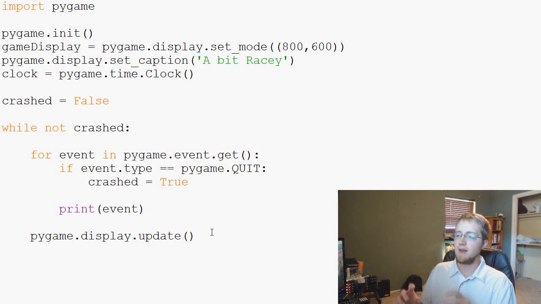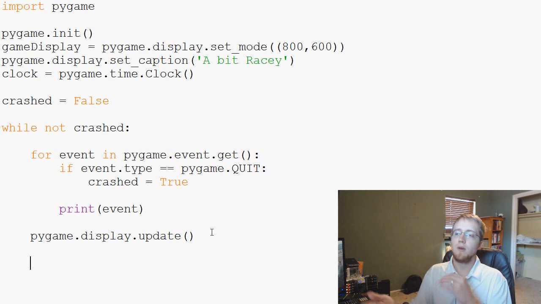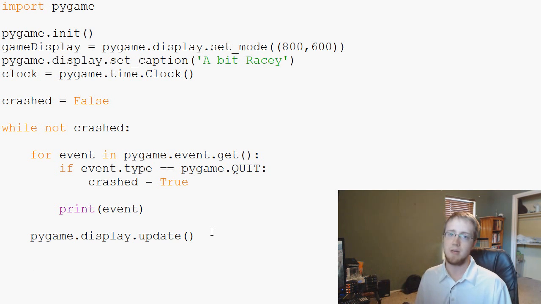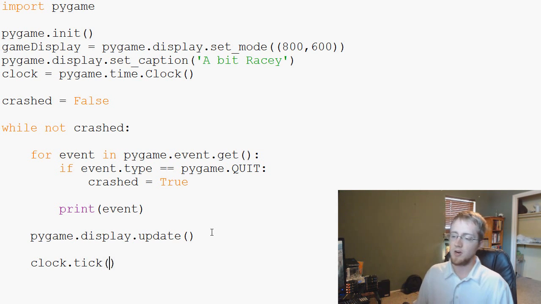So we've defined our clock, and now we want to define frames per second. Basically, how fast are we going to target? Because sometimes the calculations might take too long, and we want to actually be able to achieve the result we want. But let's just say we're going to try. To do that, we can do clock.tick, and then in here you put the parameter.